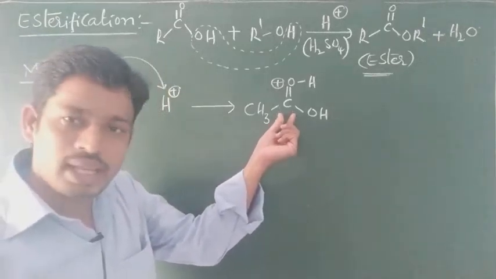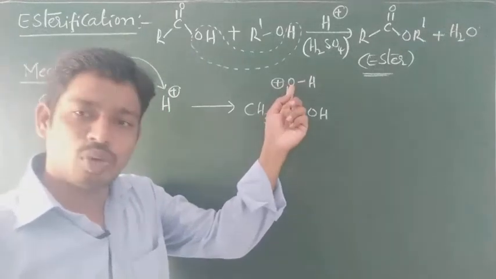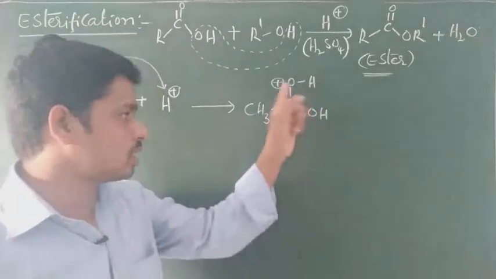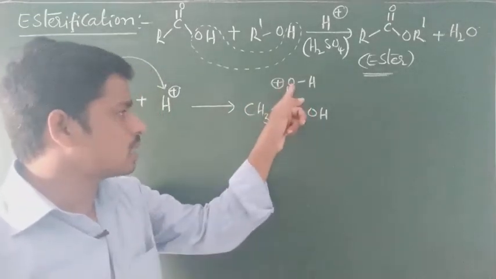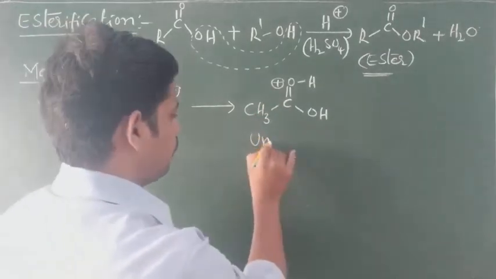This compound is highly unstable. Why? Because oxygen is more electronegative. The second most electronegative element in the periodic table is oxygen. But in this compound, oxygen has positive charge. With positive charge, this is unstable.